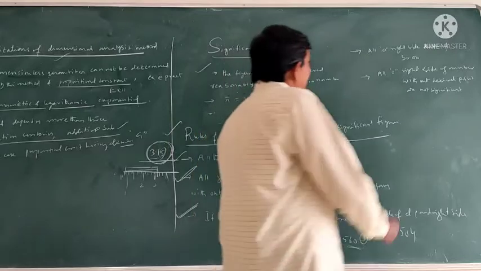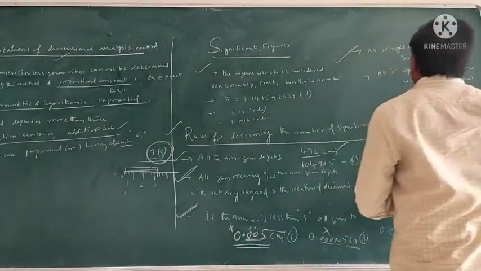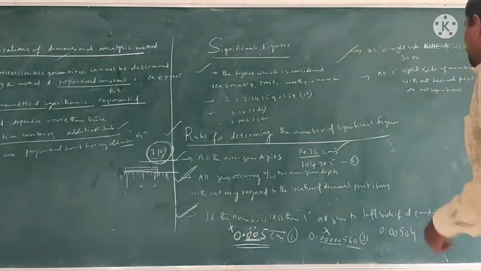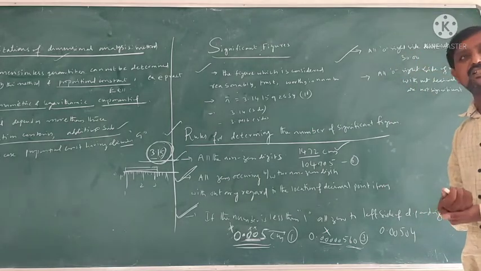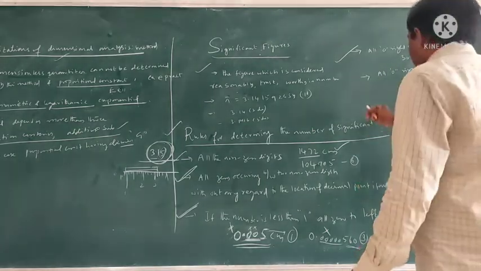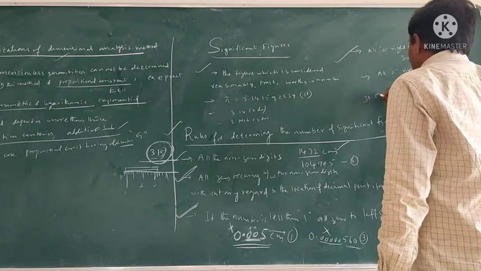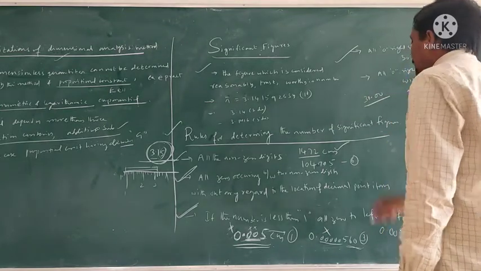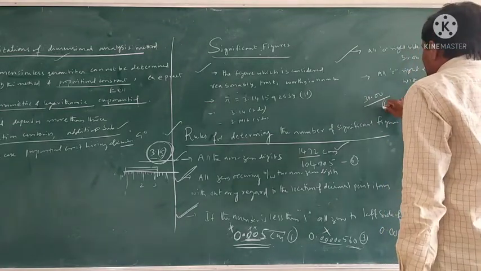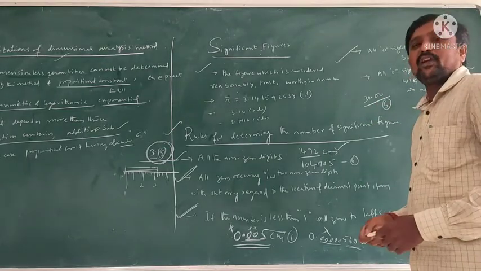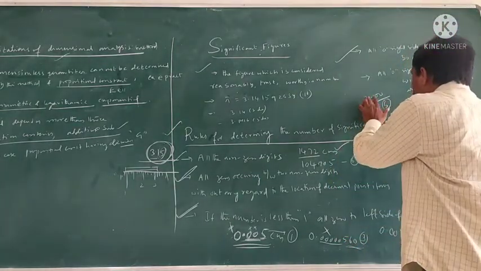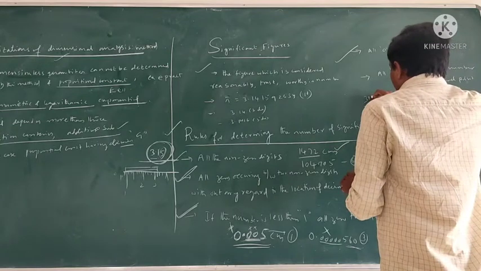And next one, we got all zeros on the right side of the decimal point are considered significant figures. For example, if you take 30.00, how many digits are there here? 5 digits are considered significant figures. 5 digits: 1, 2, 3, 4. So here we have a decimal point.